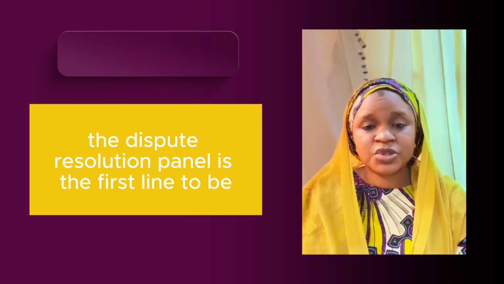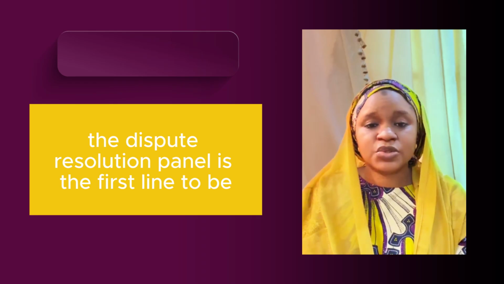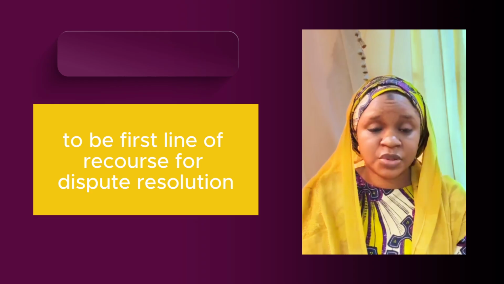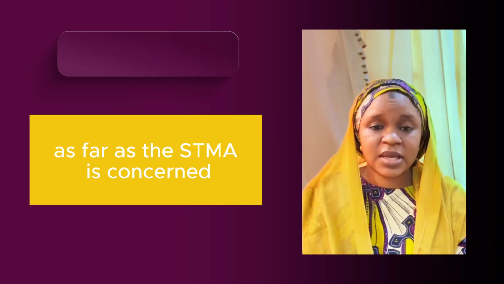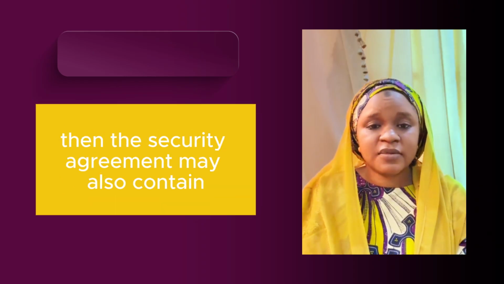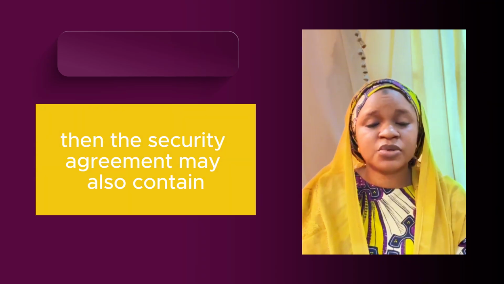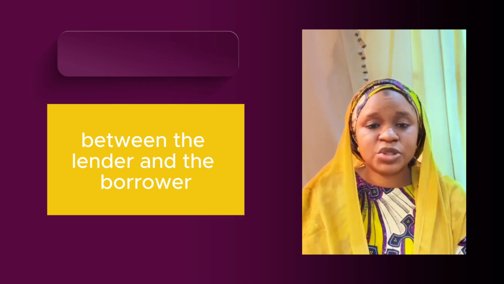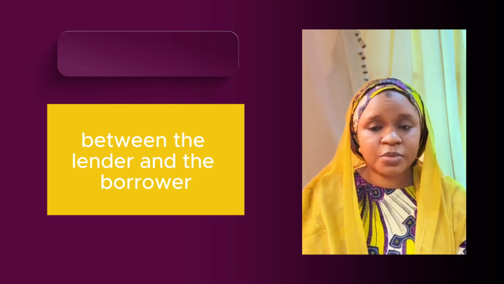The Dispute Resolution Panel is the first line of recourse for dispute resolution as far as the STMA is concerned. Then the security agreement must also contain the agreed repossession mechanism between the lender and the borrower.